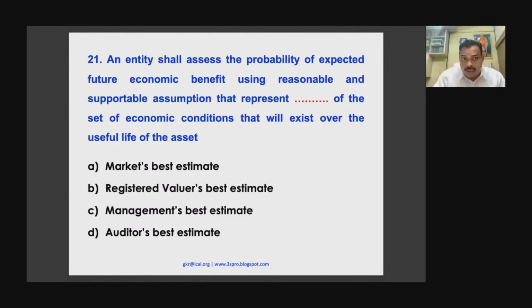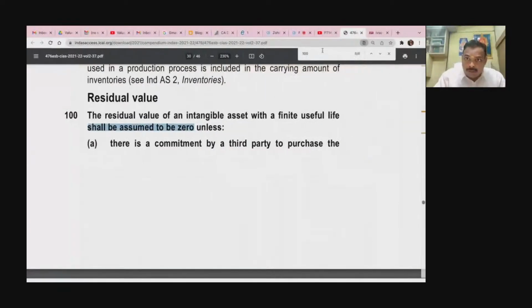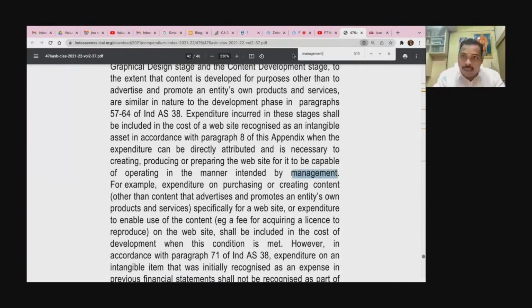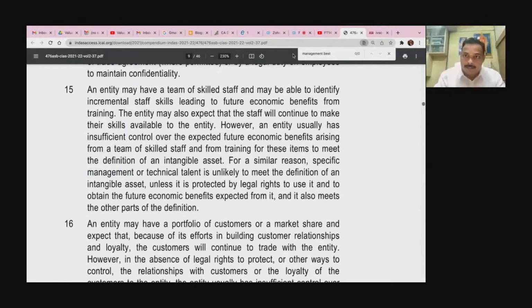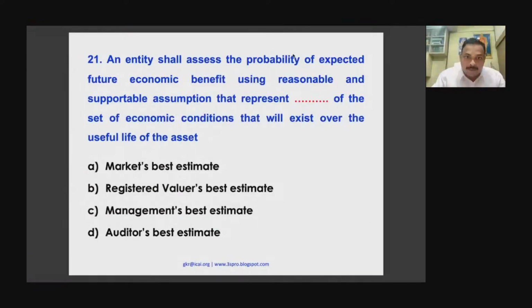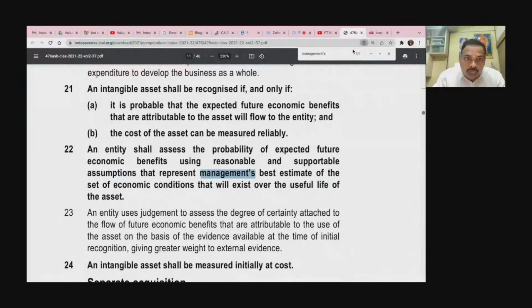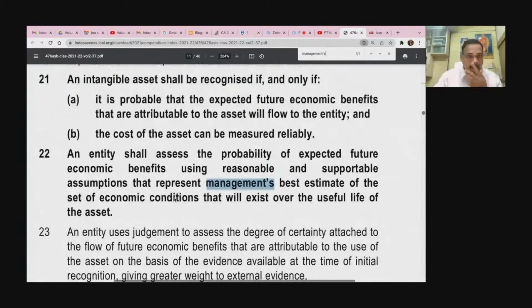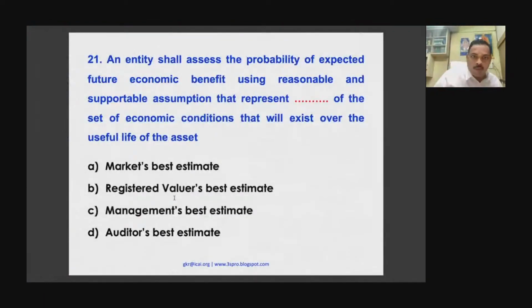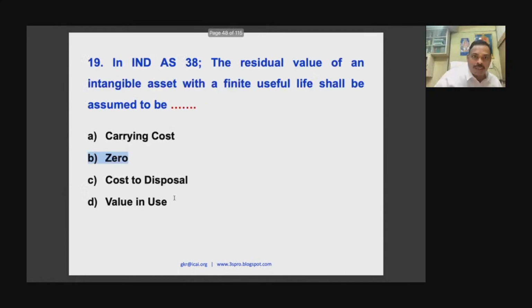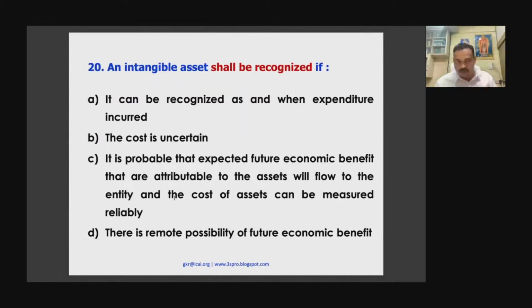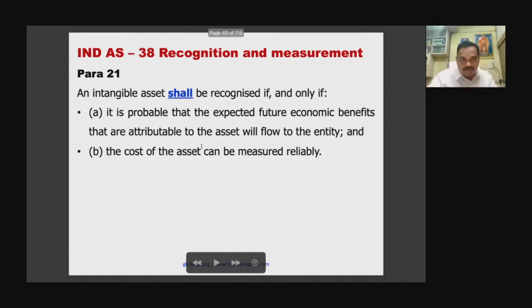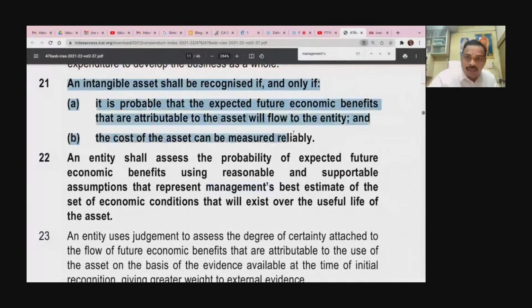What I will do, I'll take you to a very important paragraph 22. To understand question number 21, I'll take you to question number 20. So 20 and 21 are very important questions. When an intangible asset shall be recognized. So I'll take you to para 21. These are all in bold color.